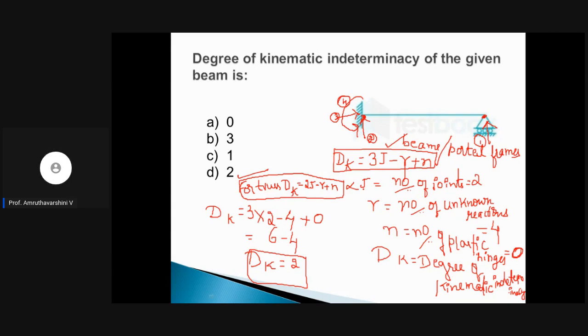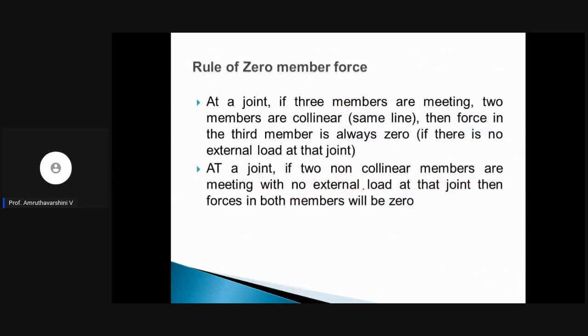Okay, let us move on to the next thing. Okay, this is very important because if you know this, it will make you minimize the time in solving n number of equations. So what is this? This is the rule of zero member force. How can you identify the zero member forces? What is a zero member force?